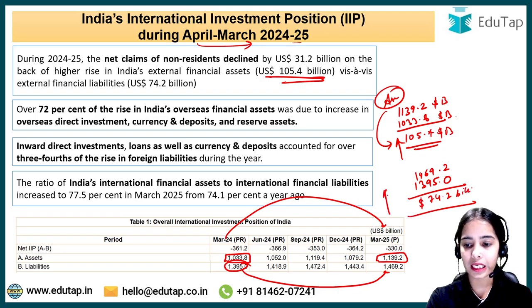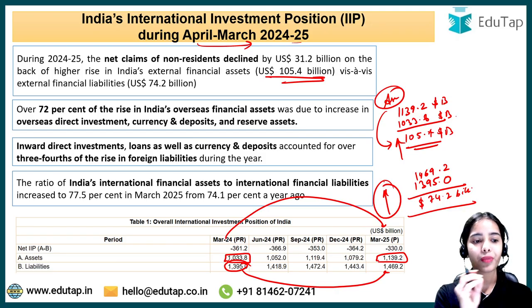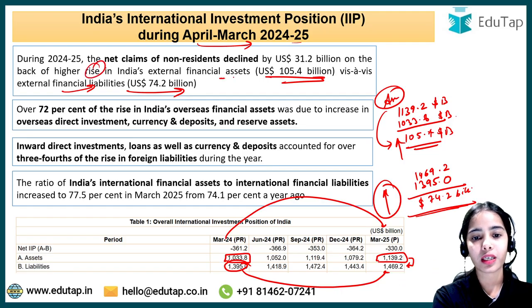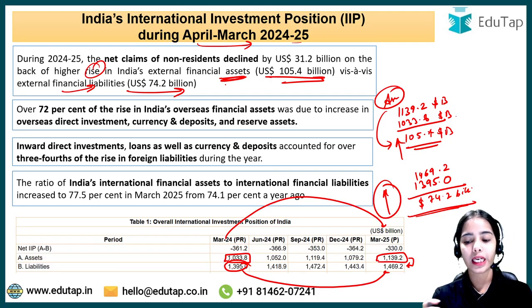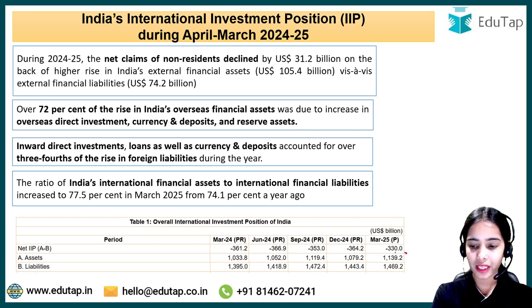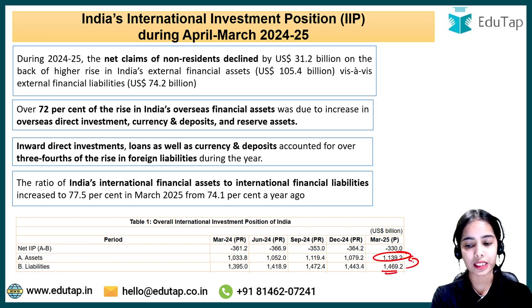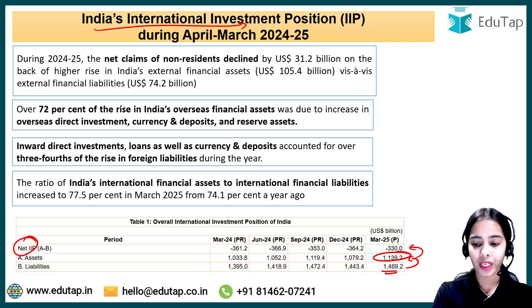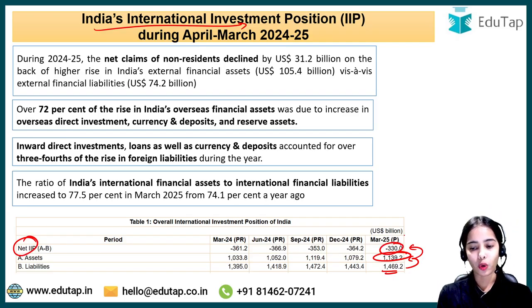But if we see the total amount of assets and the total amount of liabilities, the liabilities are more than the assets, and that's why India's net international investment position, the net IIP, is negative $330 billion, which is lesser than $361.2 billion a year ago. So this is the idea.